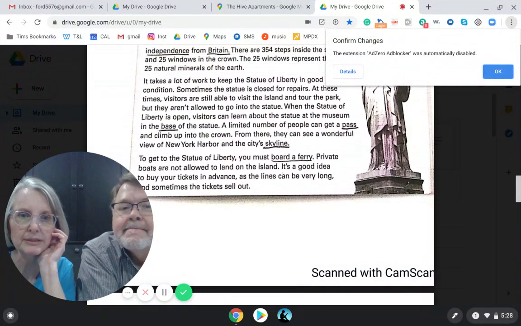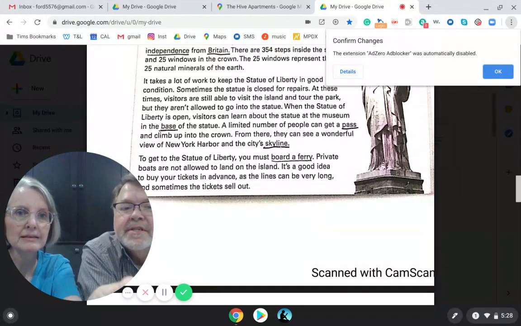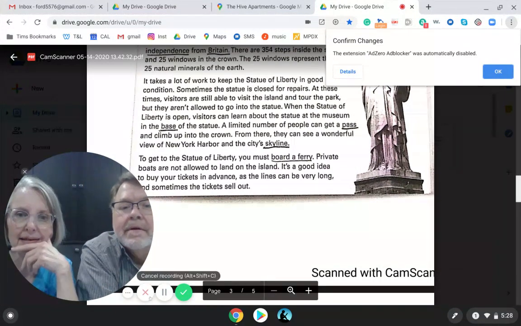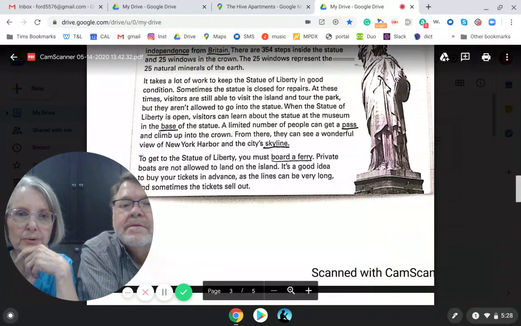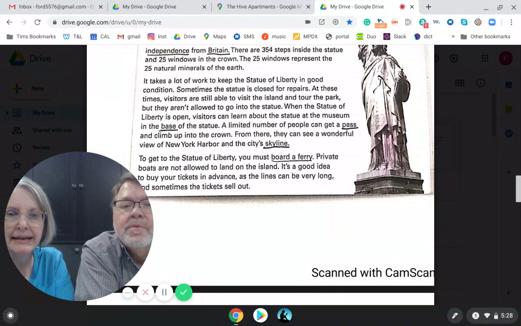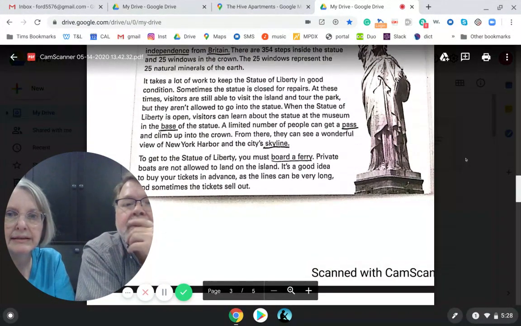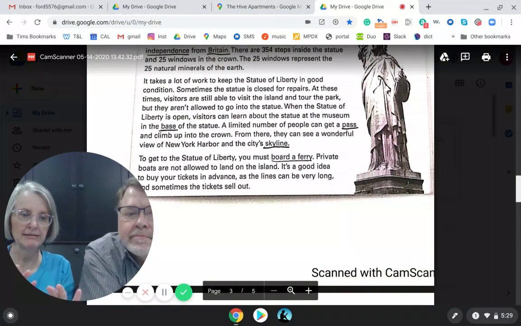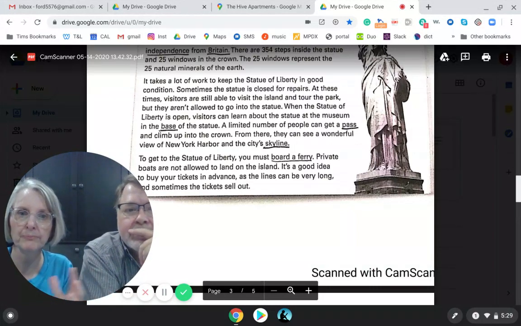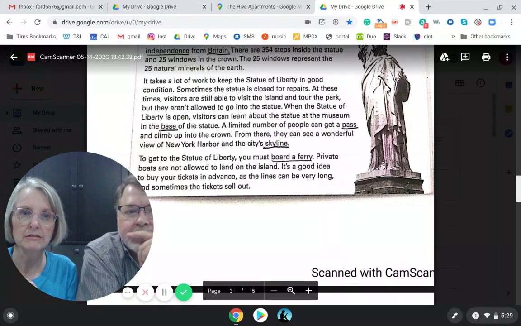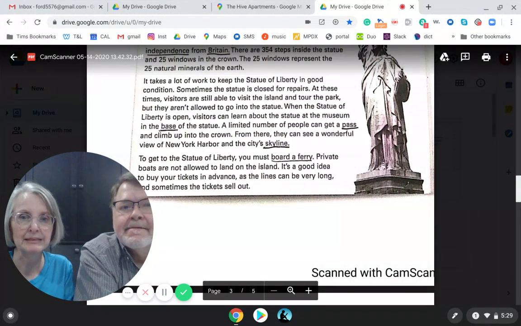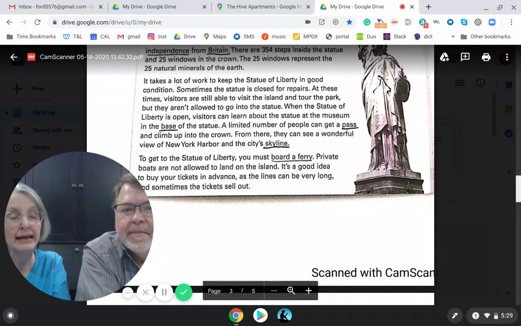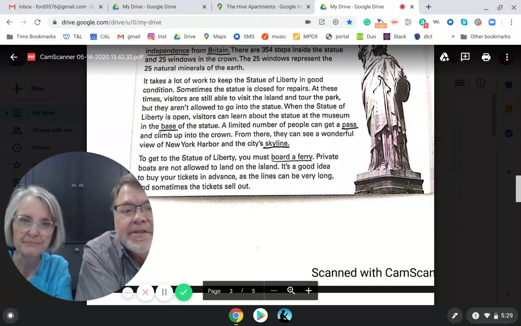Should we finish the words? Okay. So we did skyline. Okay, so we finished pass and skyline. So board a ferry. Yeah, it says to get there, you must board a ferry. So when you're looking at what words mean, try to read the whole sentence. It'll help you. That's what I was trying to do. So a ferry is a boat. So you have to get onto the boat to get there. Yeah, and to get back too. So that's the words.